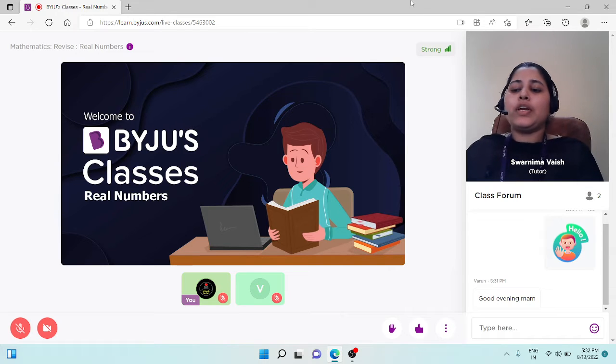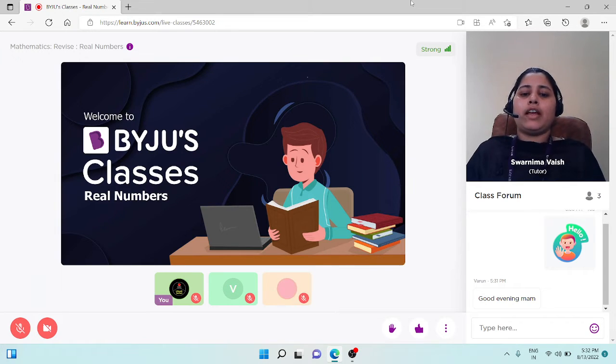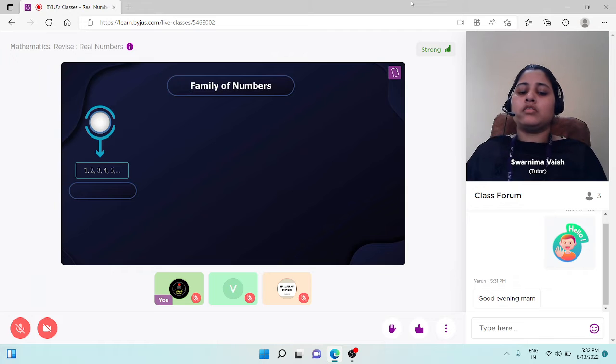So, students, in today's session, we are going to discuss the topic real numbers. As we know, maths is all about numbers, and we can classify numbers into many types. In our daily life, we generally use counting numbers like 1, 2, 3, 4, 5, and so on. So, students, what is the name of these numbers? These numbers are known as